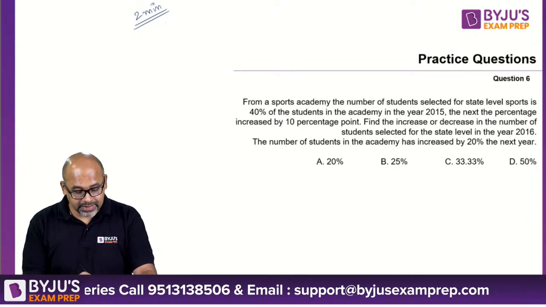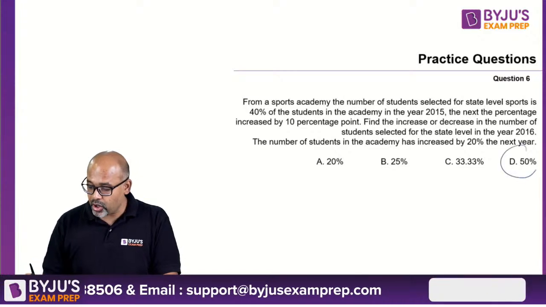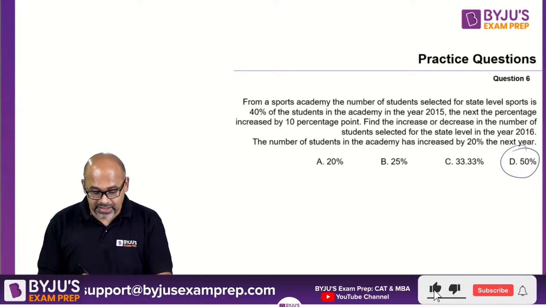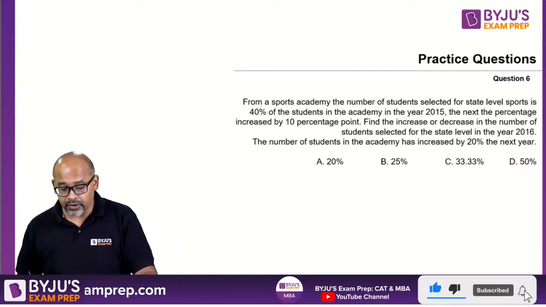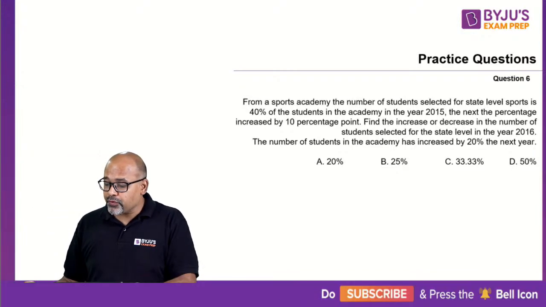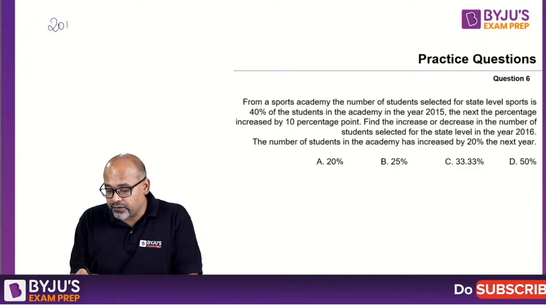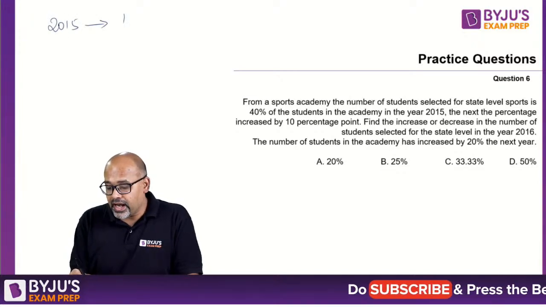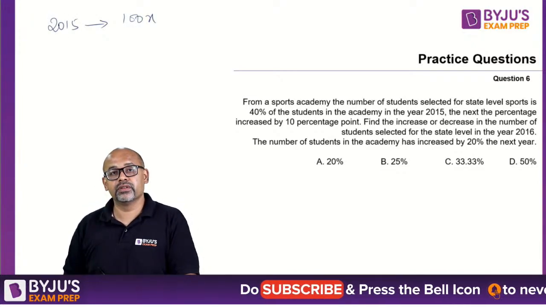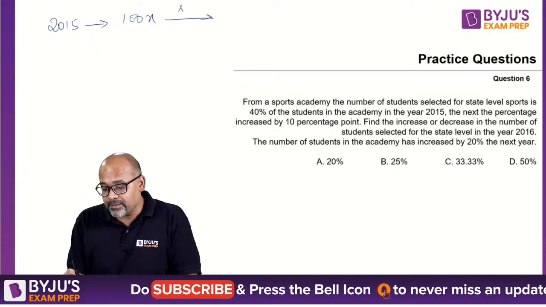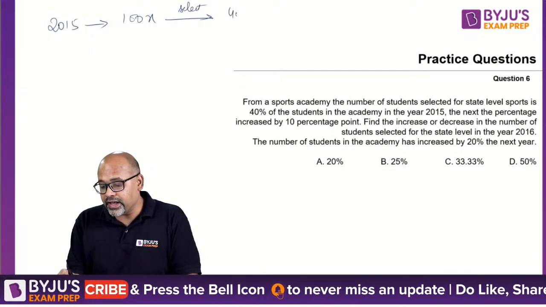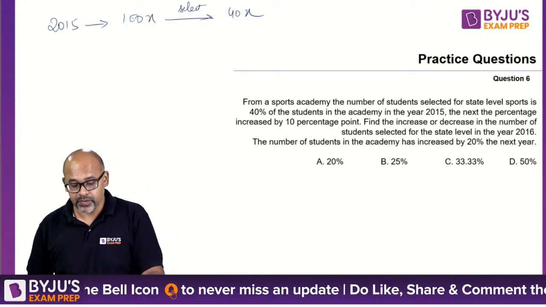Alright guys, so the correct answer for this question happens to be option D, 50%. So let's see why it is 50%. Now, from a sports academy, the number of students selected for state level sports is 40%. So let us say in 2015, totally I have 100x students, right? So selected are 40x. So these many got selected.